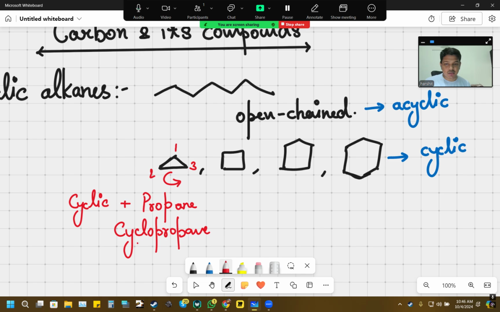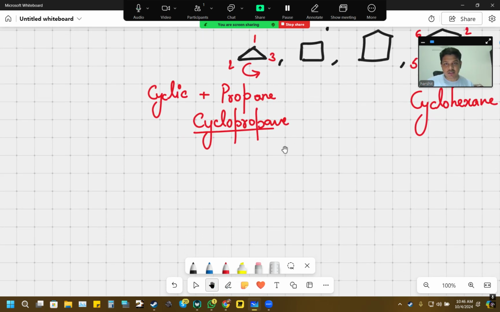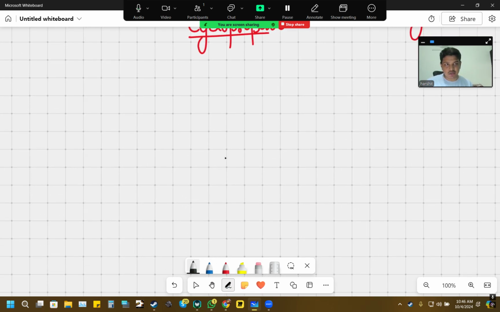One important thing to keep in mind here is to always keep the first letter capital and so on and so forth. So all of this is fine until we go to this particular member right here, which is cyclohexane. If I count it something like this, it gives me 6 carbon atoms, and yes, it's cyclic, so it gives me cyclohexane. Now, this is fine. Let's try to delve a little more down into this.